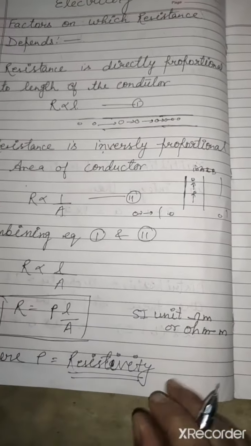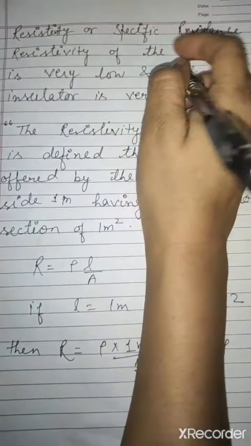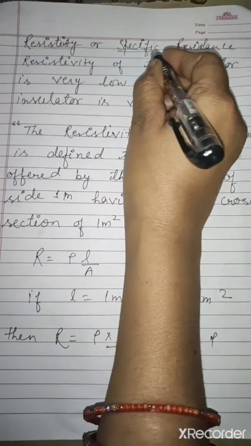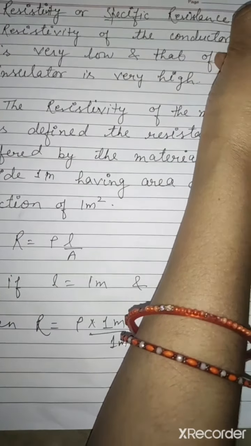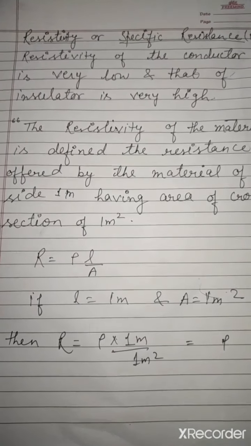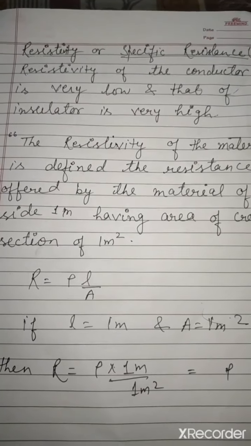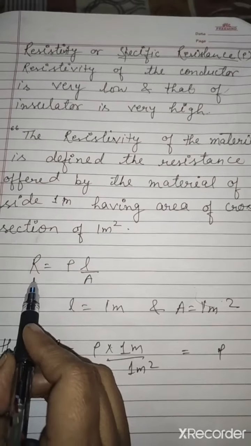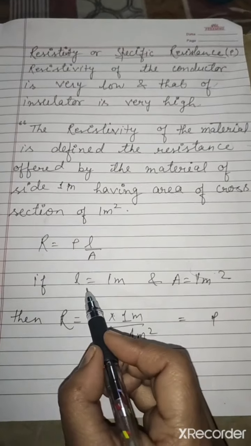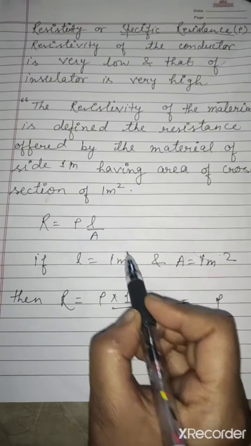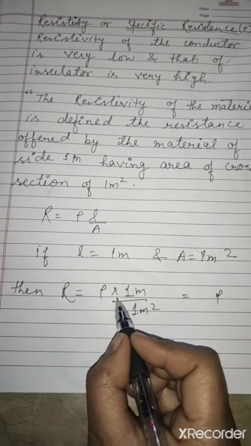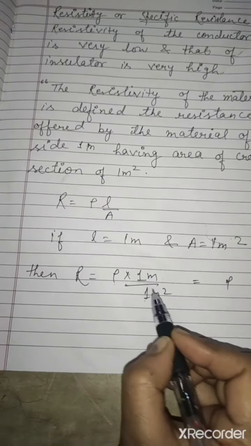So resistivity is also known as specific resistance. Either you can write resistivity or you can write specific resistance. Symbol will be the same. It is rho. Now we want to find the definition for resistivity. So for finding the definition of the resistivity, if we have this formula, R is equal to rho L upon A, and we keep L, length of the conductor, 1 meter, and area of the conductor 1 meter square, then what will happen?